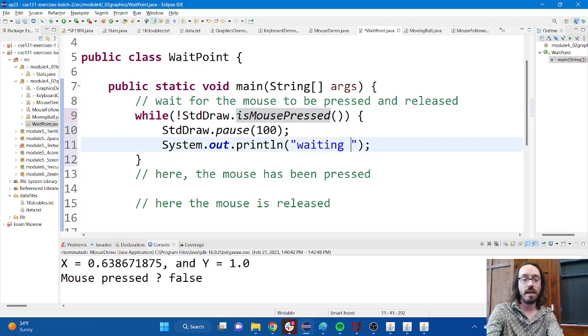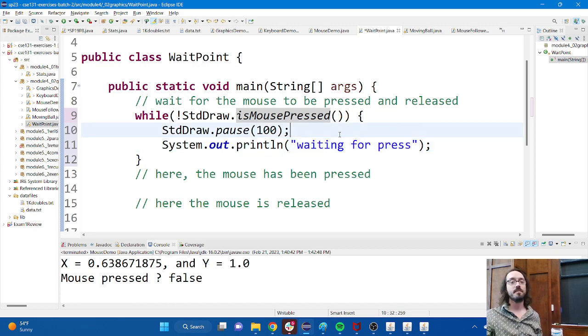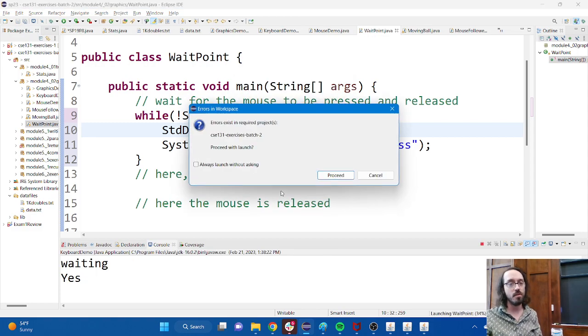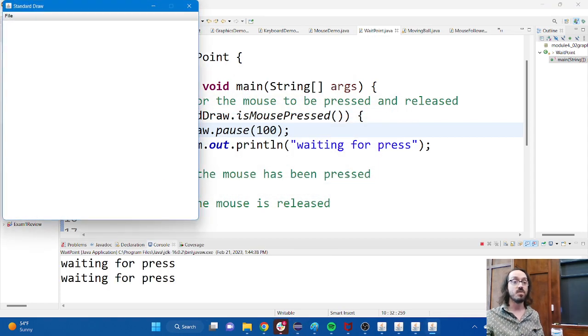And I'll update this, waiting for press, right? So I'm not done yet. I just put in one loop, but let's see what happens. I run the code. All right, it's waiting for the press, waiting for me to press the mouse. As soon as I press it, it's done. Loop exited, I'm out.